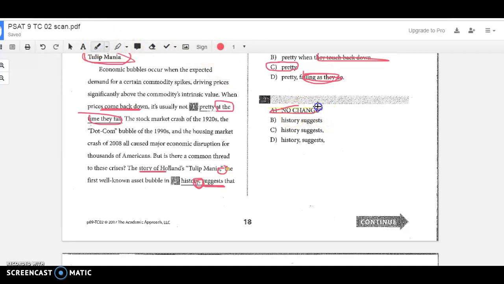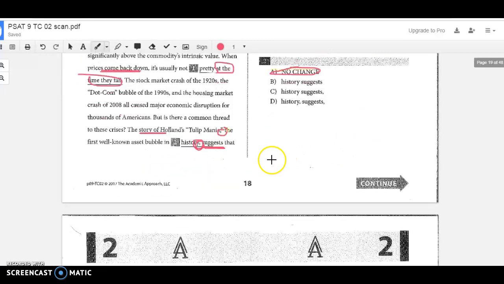We would pick no change because that comma matches this one to let us know that the first well-known asset bubble in history is non-essential. So the subject and verb are together. The story of Holland's tulip mania suggests. So that's why we put that comma here. All the other ones wouldn't make any sense. They would be disruptive. All right.